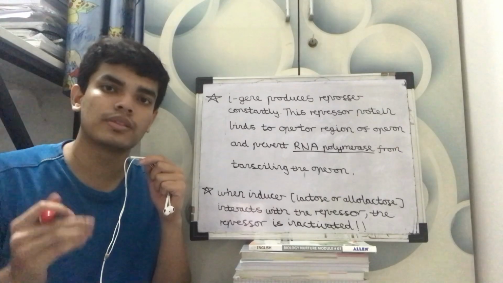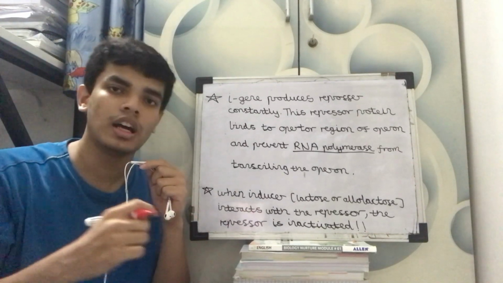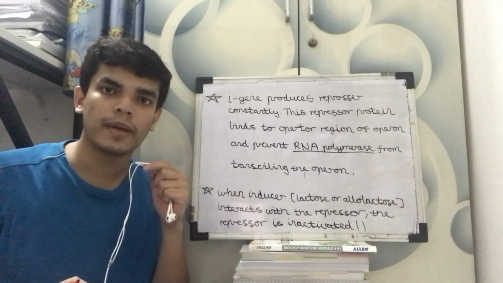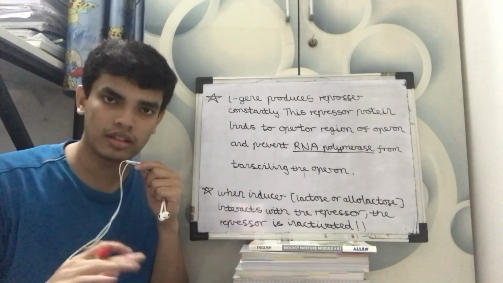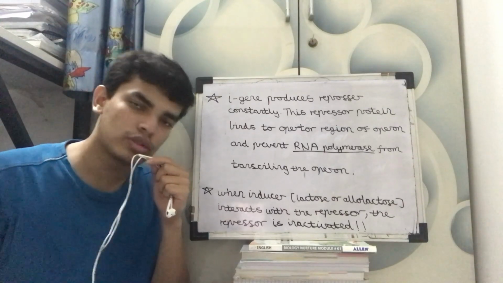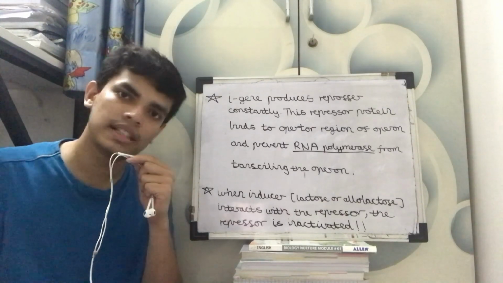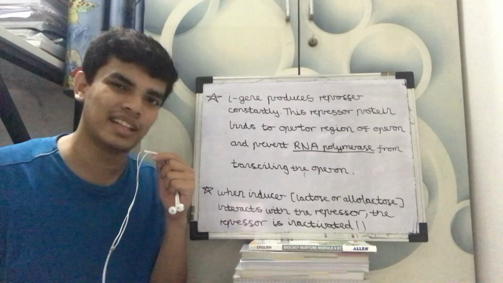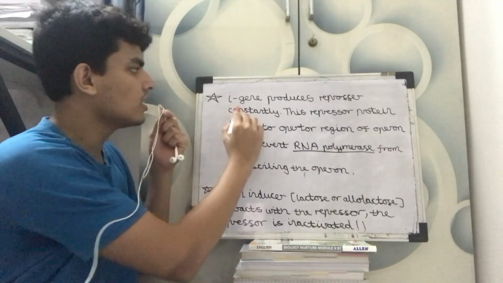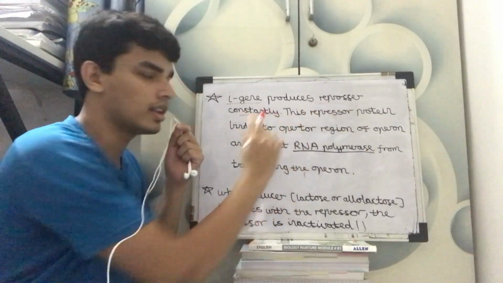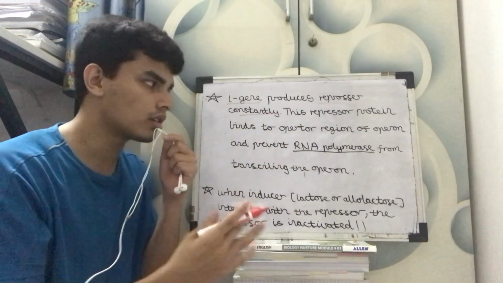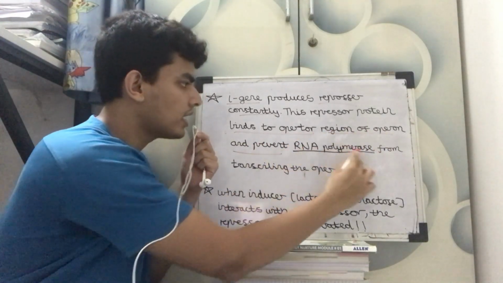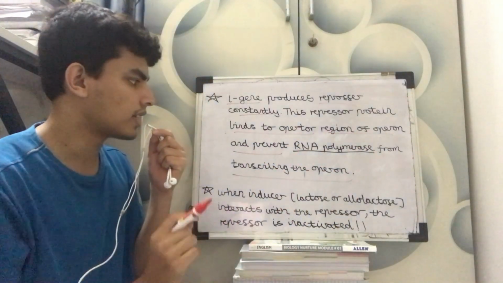So what happens when lactose comes in contact with the I gene? It metabolically deactivates the I gene. In simple terms, when lactose and the I gene come in contact, lactose kills the I gene. Because of that, transcription occurs. That's basically the process. The I gene produces a repressor constantly. The repressor protein binds to the operator region of the operon and prevents RNA polymerase from transcribing the operon.